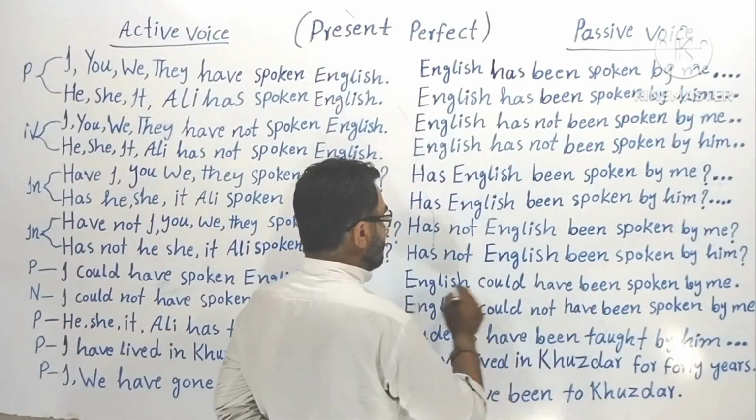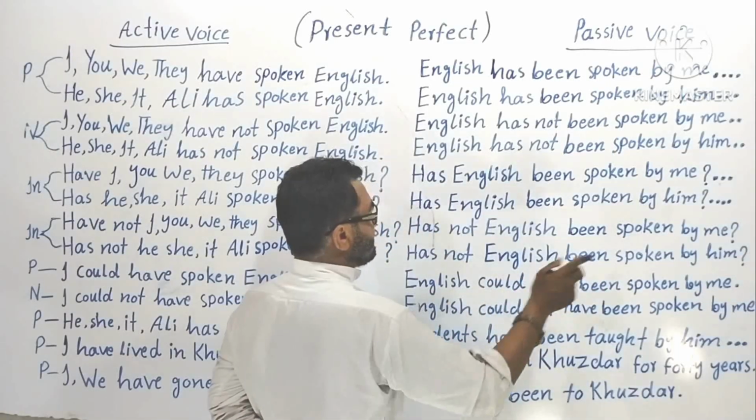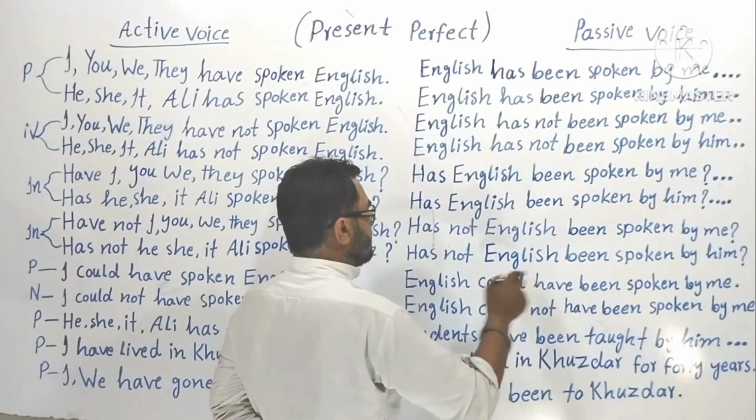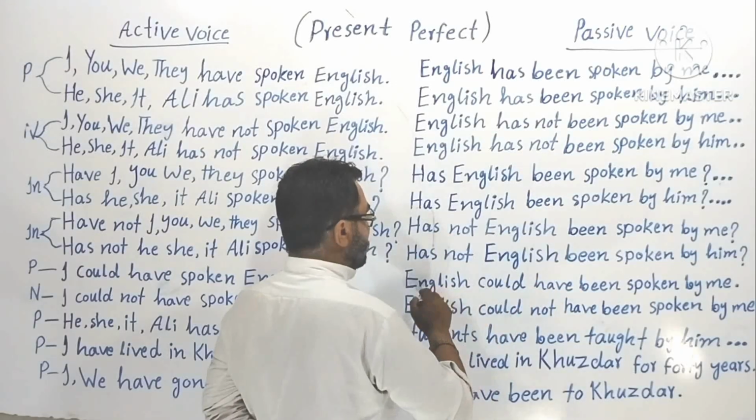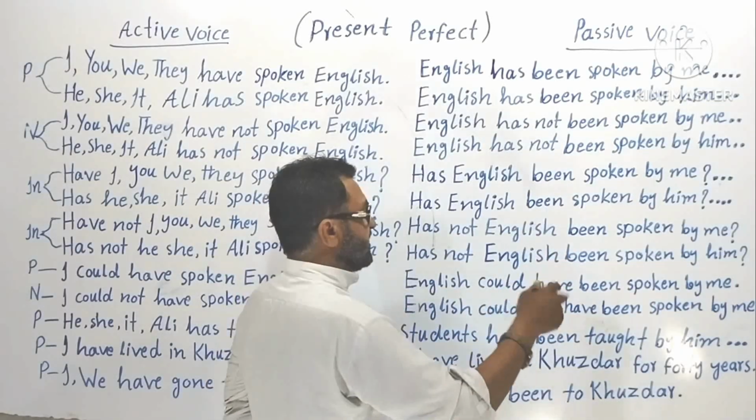English could have been spoken. English should have been spoken. English might have been spoken. English must have been spoken. English would have been spoken. English ought to have been spoken. English must have been spoken. English should have been spoken, and many more.